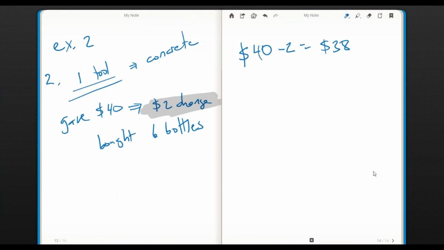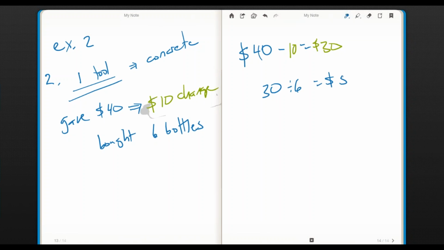Now pause just a second, because I set that up and I tried to get something that was going to work out right and I bombed. I was doing all that in my head and I ended up messing it up. So let's start that over. Let's say you tell your child in a concrete way that they're going to have $10 change. That'll work out better. If you give the cashier $40 and they give you $10 change, you've spent $30. There are 6 bottles, so take the 30 and divide by 6, and that's $5 for each one of them.